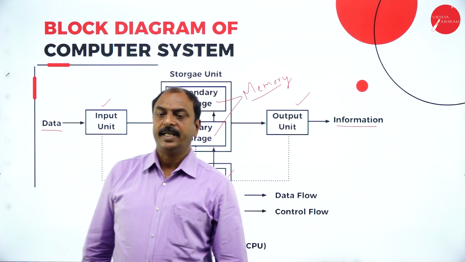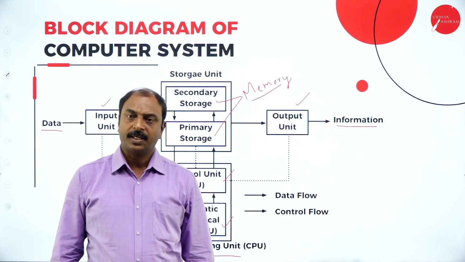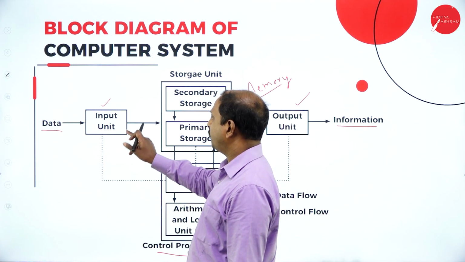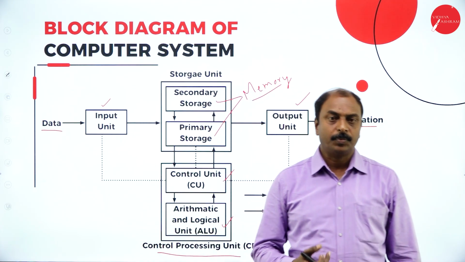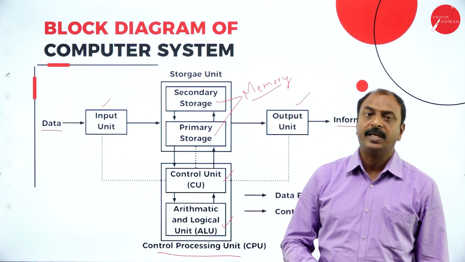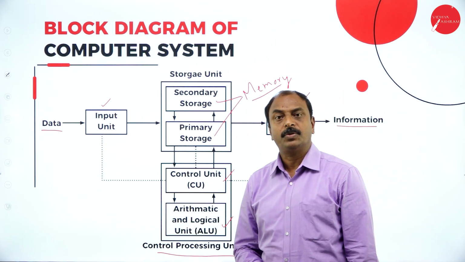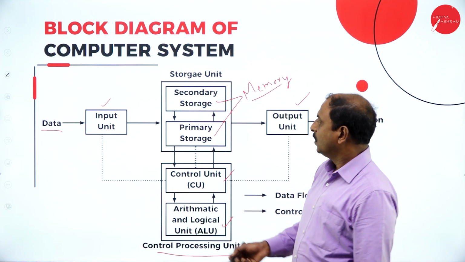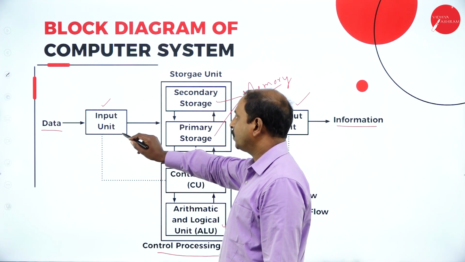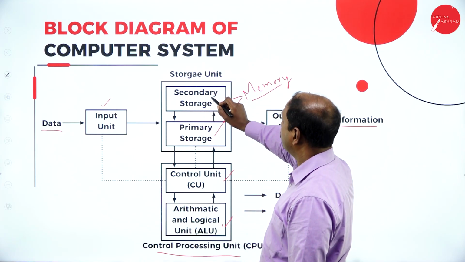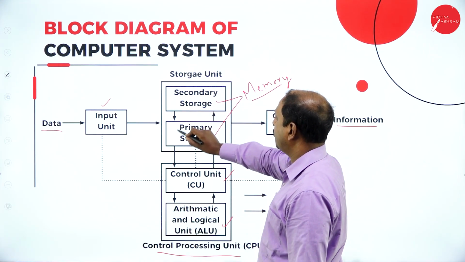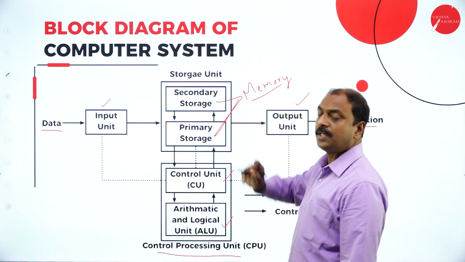First the data is fed into the computer through the input unit. Through the input unit we enter the program or instructions as well as data for a particular application. Once the data has been input, it is first stored in the computer memory.